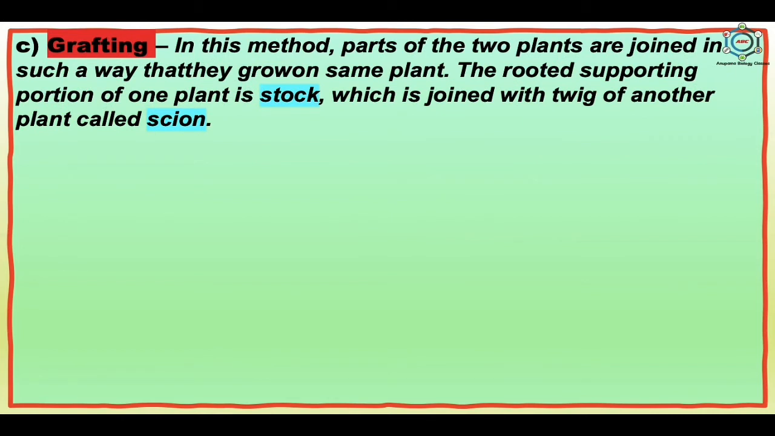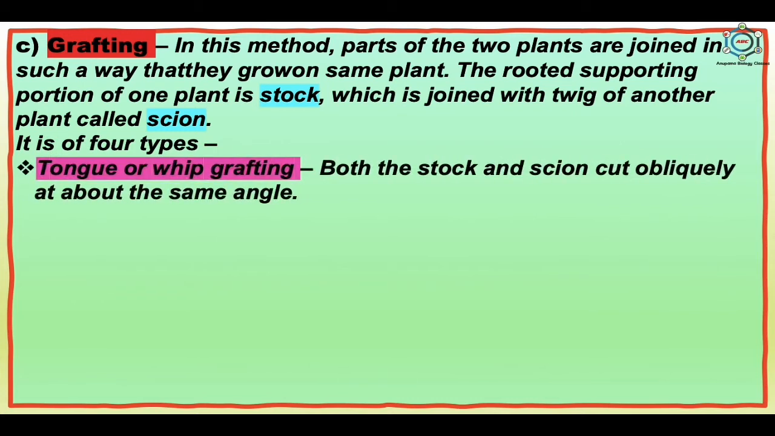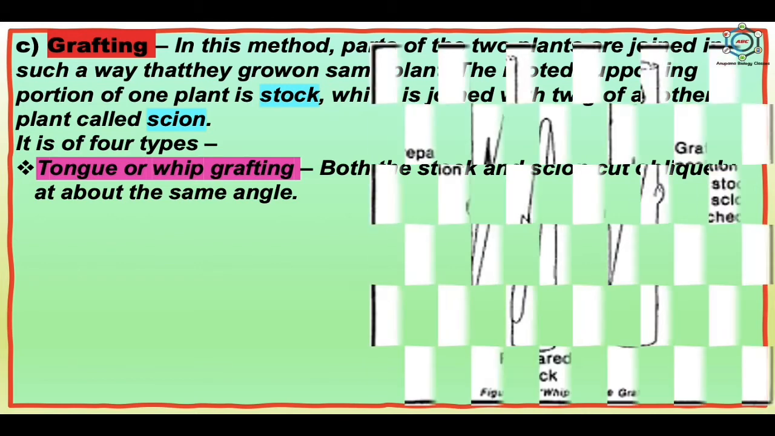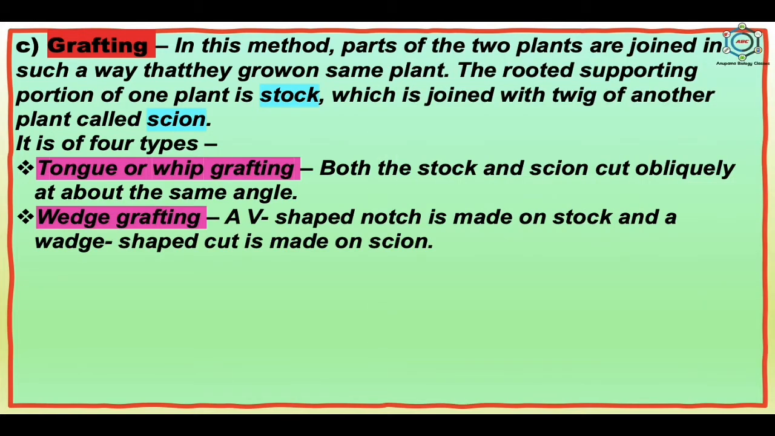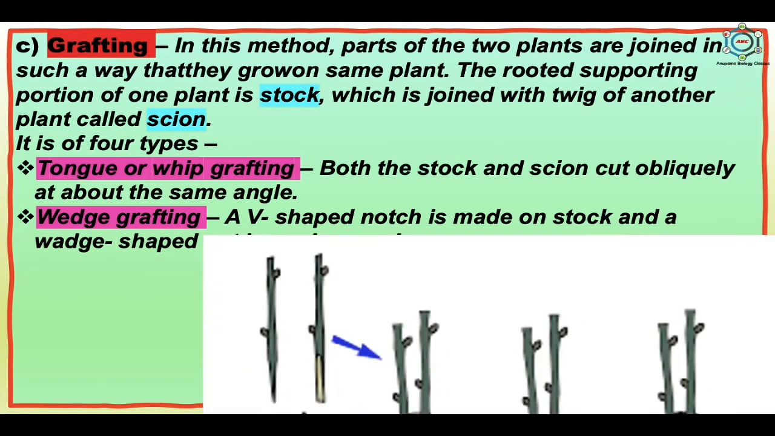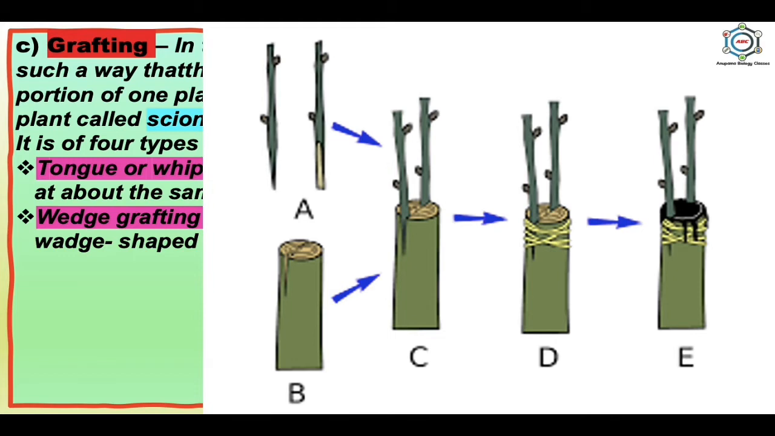Now, next is grafting. In this method, parts of two plants are joined in such a way that they grow as one plant. The rooted supporting portion of one plant is the stock, which is joined with a twig of another plant called the scion. It is of four types. First is the tongue or whip grafting. Both the stock and scion are cut obliquely at about the same angle, which you can see in the picture. This is the tongue grafting. Then the wedge grafting. A V-shaped notch is made on the stock and a wedge-shaped cut is made on the scion. This is the wedge grafting.